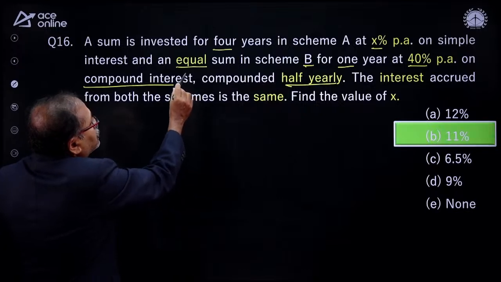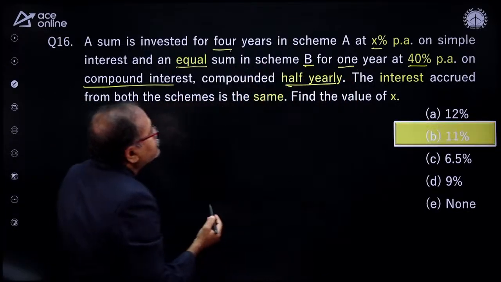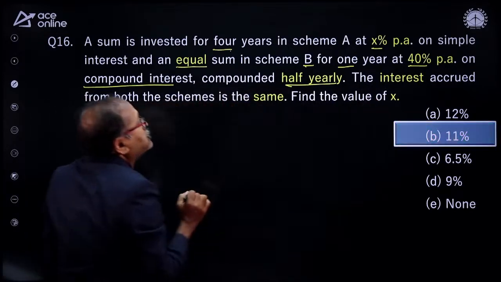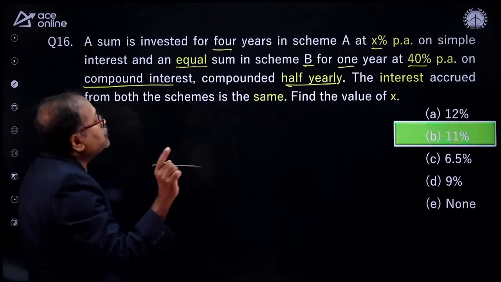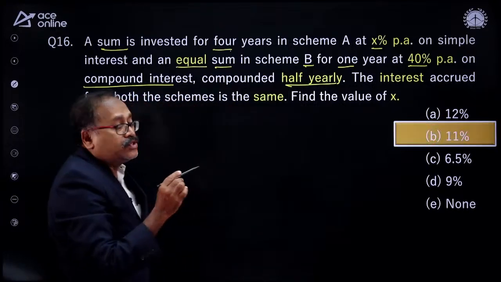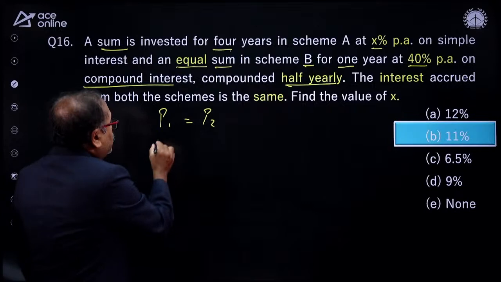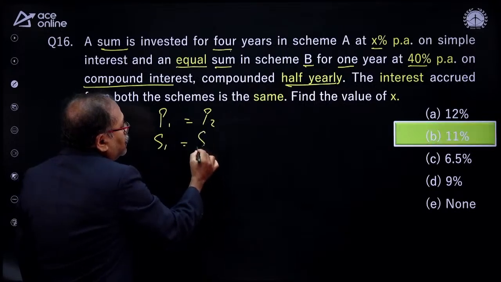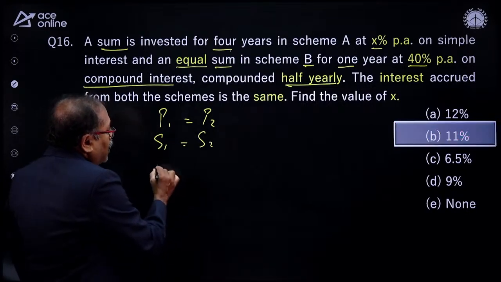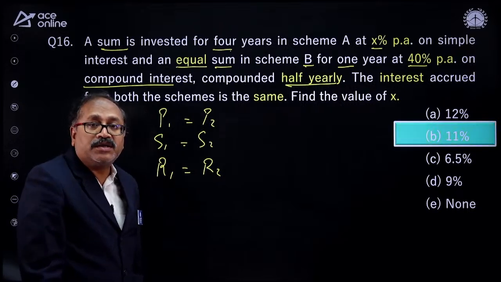Here it is saying X% per annum for 4 years, and that interest is the same. Did you notice that the interest is the same? And we have the principal also the same, the sum and the equal sum. So we have P1 equal to P2, and SI1 equal to SI2. Then what happens? R1 will be equal to R2. Then only it is possible.